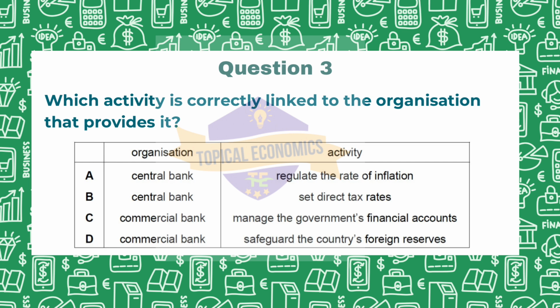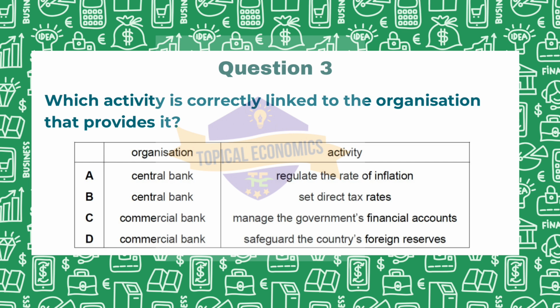So let us analyze. When we look at option A, central bank regulates the rate of inflation. Central banks use monetary policy tools to manage inflation and stabilize the currency. This includes setting interest rates and controlling money supply. So this is the correct option. But let us look at the other options as well. Commercial bank sets direct tax rates. This is incorrect because commercial banks do not set tax rates. This is the role of the government.